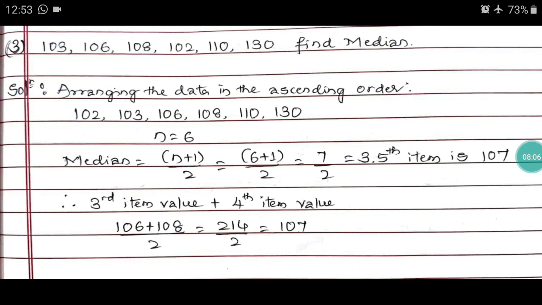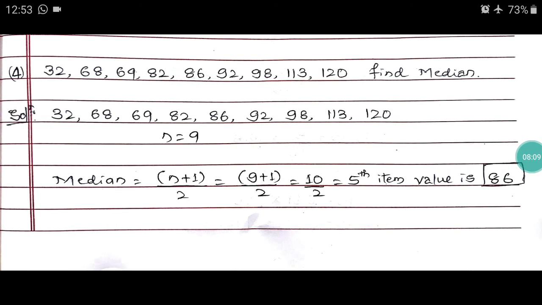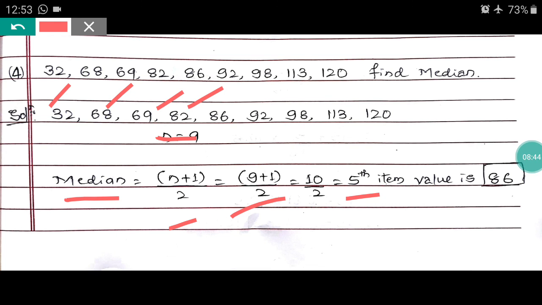Next, the fourth problem: 32, 38, 69, 82, 86, 92, 98, 113 and 120. Find the median. First check whether the values are ascending. Yes, all the values are in ascending order, so there is no need to arrange them. Now n is 9, and the median is n plus 1 divided by 2, equals 9 plus 1 divided by 2, 10 divided by 2, equals the 5th item. Counting 1, 2, 3, 4, 5, 86 is the 5th item.